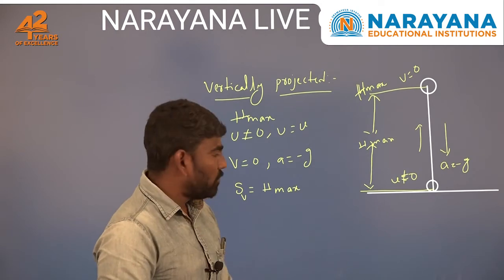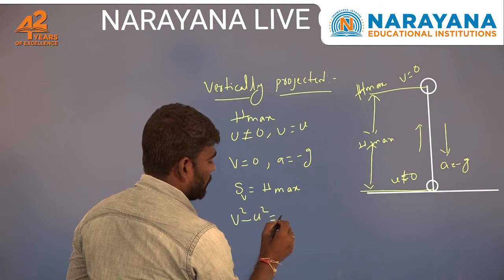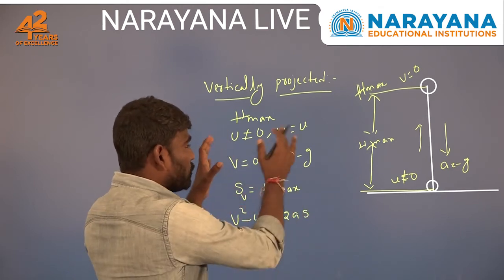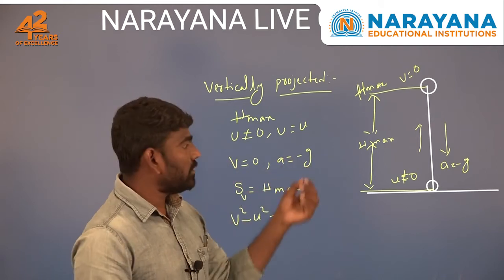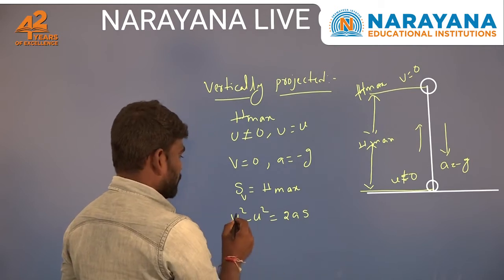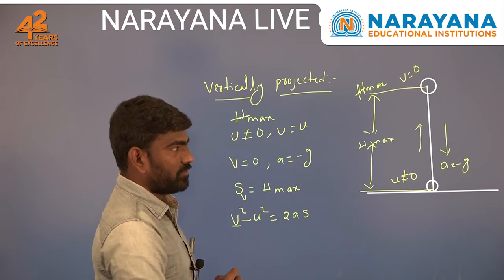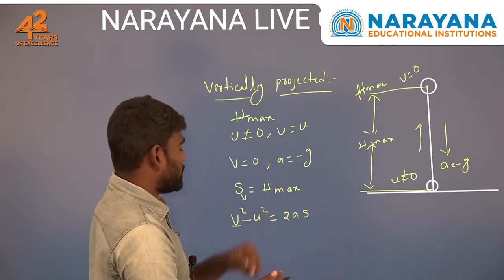Now what is the equation we know? The kinematic equation v square minus u square is equal to 2as. By substituting all these parameters, what is the equation for h max? Just substitute all these parameters in this equation. v is the final velocity, and in this particular condition the final velocity is 0.